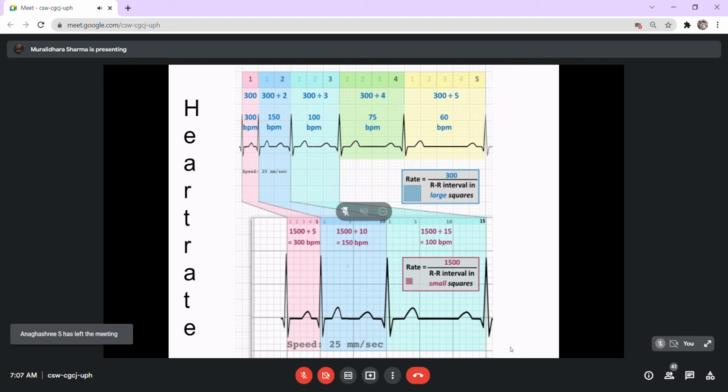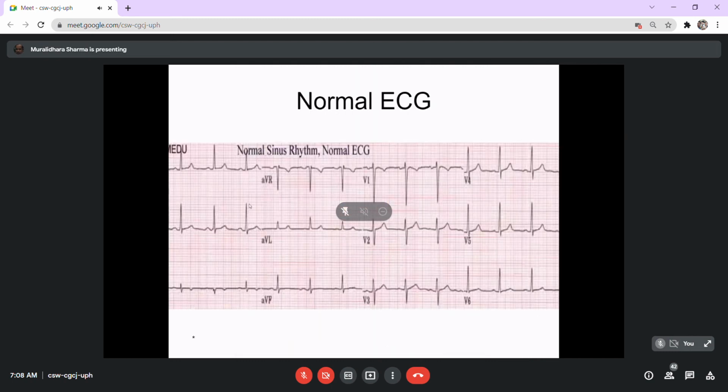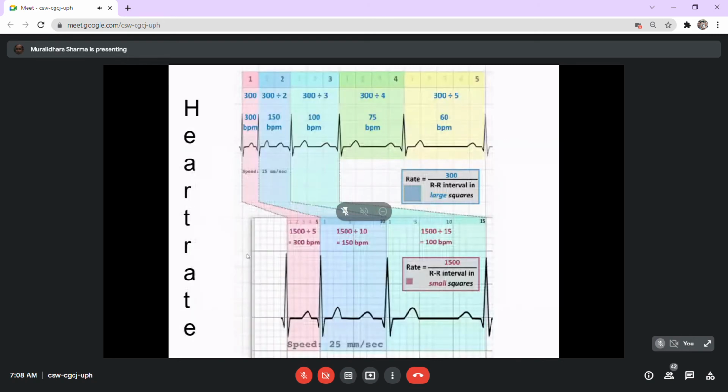But the easiest and most convenient are two important ones. One is based upon the RR interval. Before you count the heart rate, you will have to decide whether the RR intervals are uniform or not. When the RR interval, the gap between two R waves, is uniform in all cardiac cycles, then we say that the rhythm is normal. If the RR interval is not uniform in all waves, then we say that there is an arrhythmia.